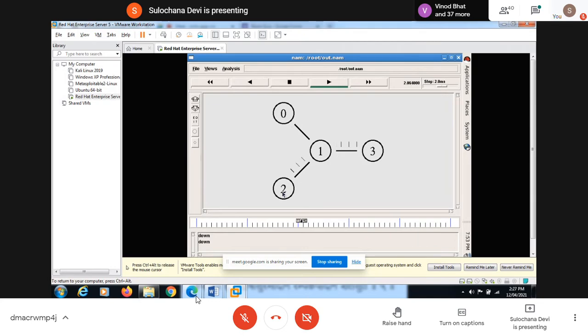Now again this link started working, so that information was shared between all three, and now they are communicating. Node 2 is sending the packet to 3, and 3 is sending back to 2. This is how it's going to work.